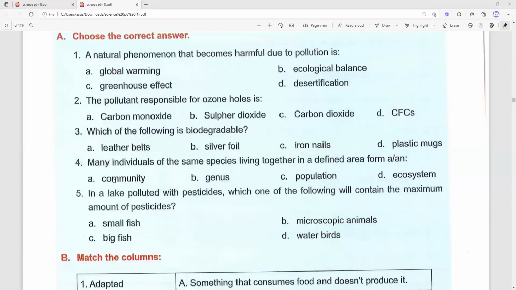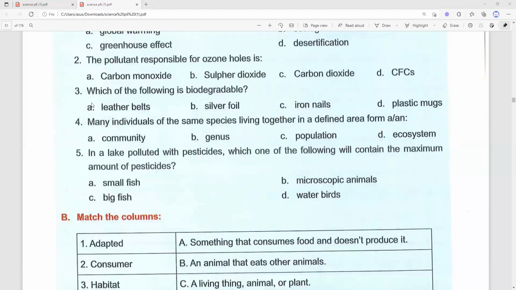Number 2, the pollutant responsible for ozone hole is blank. Okay, what is that? The pollutant responsible for ozone hole is A, carbon monoxide. B, sulfur dioxide. C, carbon dioxide. D, chlorofluorocarbons. What is the correct answer, student? The correct answer is CFCs, or that is chlorofluorocarbons.